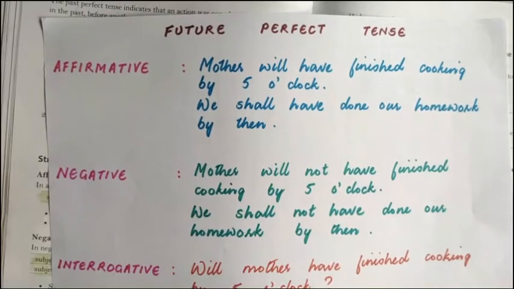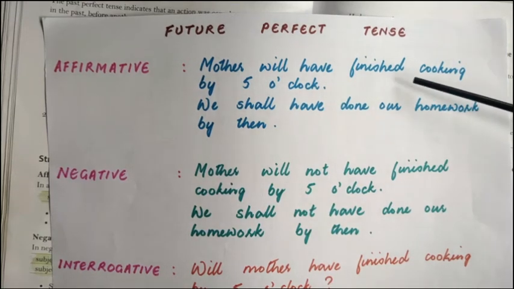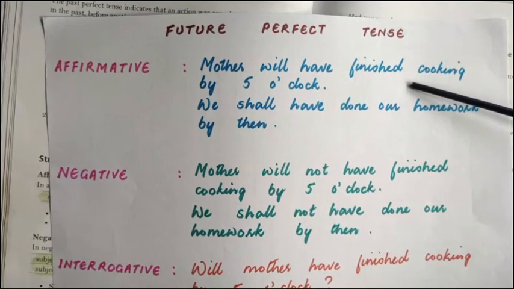Now the third perfect tense is the future perfect tense. Again, we have the three forms: the affirmative, the negative, and the interrogative. Affirmative: will or shall. Okay? So in the future affirmative, mother will have finished cooking by 5 o'clock.